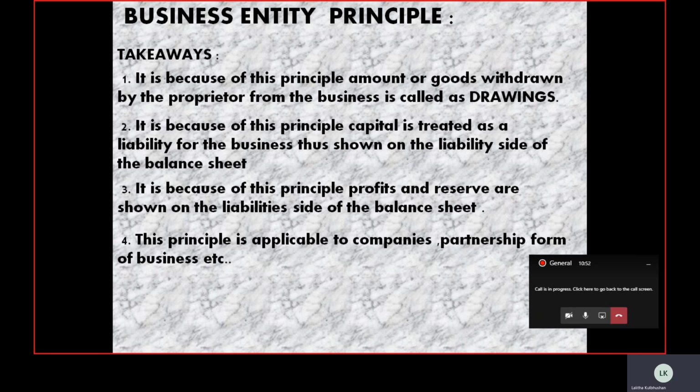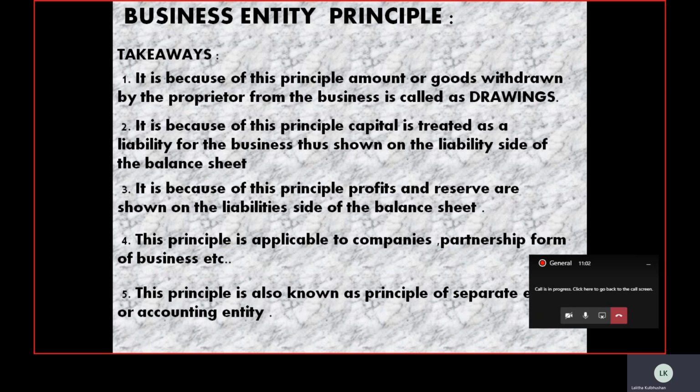Hence companies and registered partnership firms compulsorily follow this business entity principle. And the last takeaway is that this principle is also known by different names. We call it the separate entity principle or the accounting entity principle.